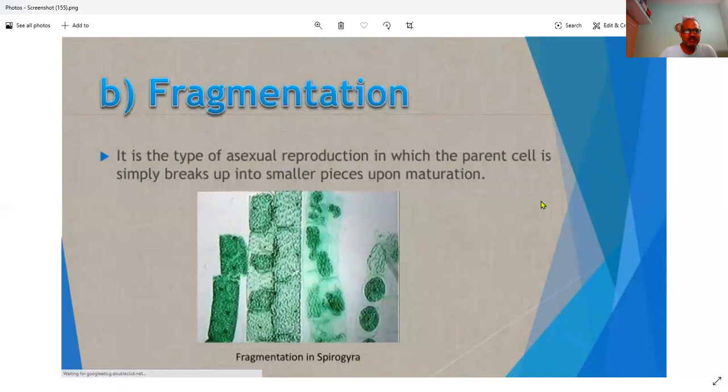Next is fragmentation. It is a type of asexual reproduction in which the parent cell simply breaks up into smaller pieces upon maturation. So this is a mature cell of Spirogyra. Once it is mature, you can see they are splitting out. The cell gets separated and they form new cells. Here you can see the parent cell, and they get separated. So once it gets mature, it simply breaks up and starts growing as a new individual.